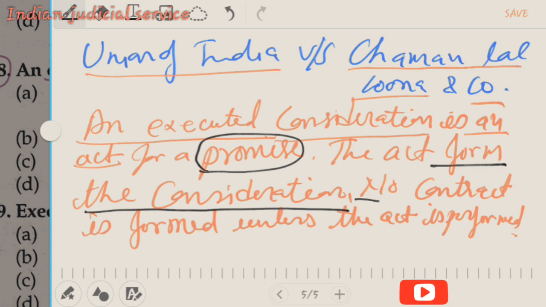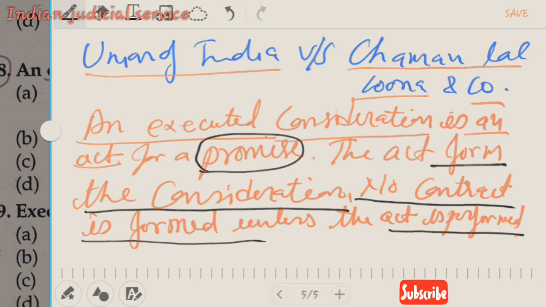And another important point, no contract is formed unless the act is performed. So no contract is formed unless the act is performed, and the liability is outstanding on one side only, namely the promisor. Let's take an example to better understand executed consideration.